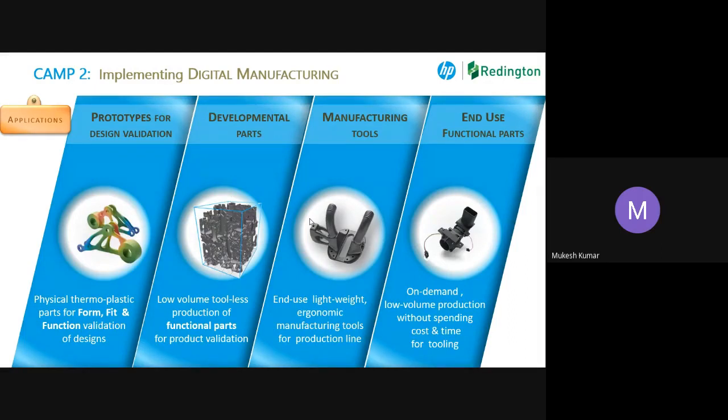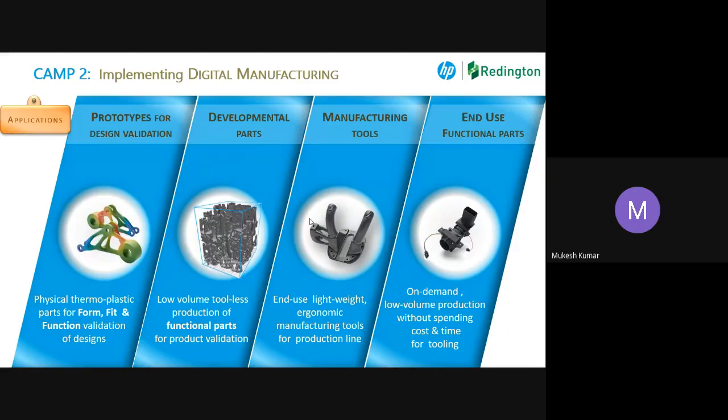So the technology which was available in the market for a number of years was failing at the second point itself, the development parts. And then it comes to manufacturing tools. Manufacturing tools are basically jigs, fixtures and all. I'm sure some of you must have seen jigs and fixtures in the industry, or maybe some videos. There are a number of parts machined or manufactured through conventional manufacturing and then joined together, because of the design, because of the manufacturing constraints, different draft angles. Assemblies you cannot make in a single go.